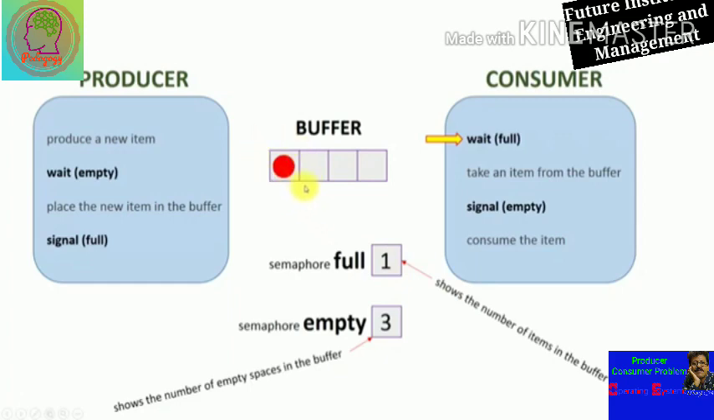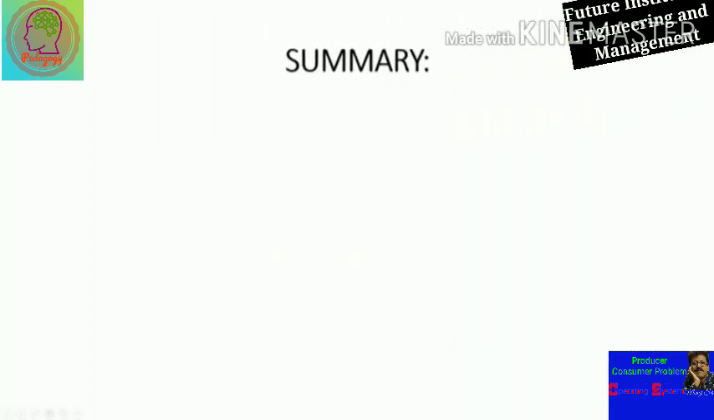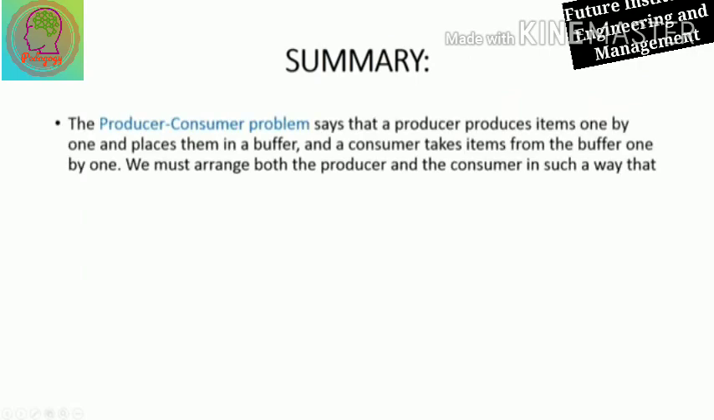Whenever the producer produces, we have to change the values of semaphores full and empty. If the consumer consumes that product, then we have to readjust the values, empty as 4 and full as 0, to indicate that there are no more elements or data in the buffer, and semaphore empty indicates that there are 4 spaces, all empty.